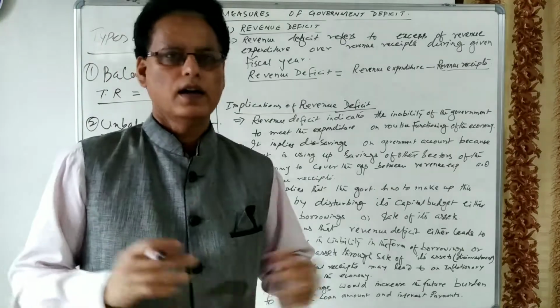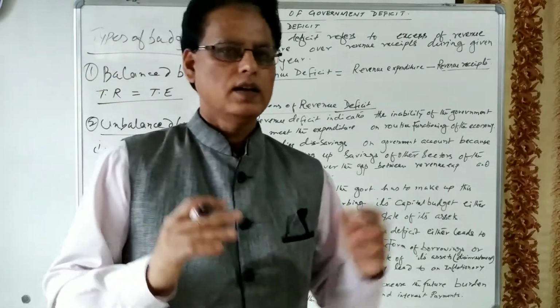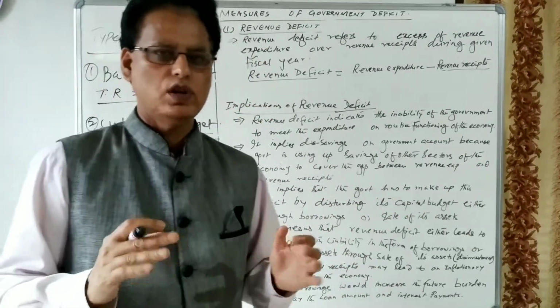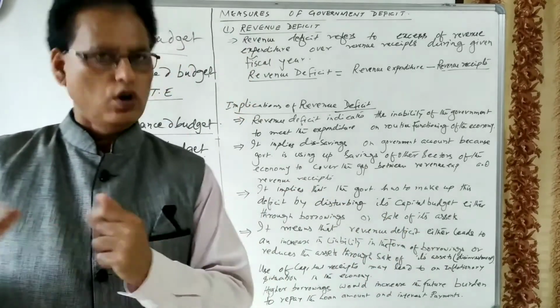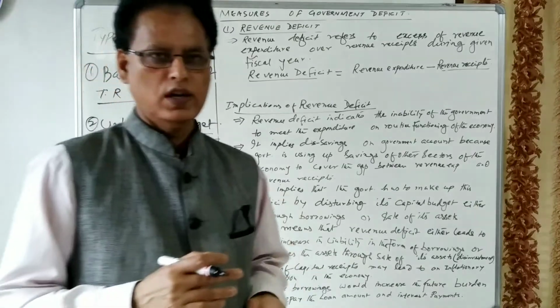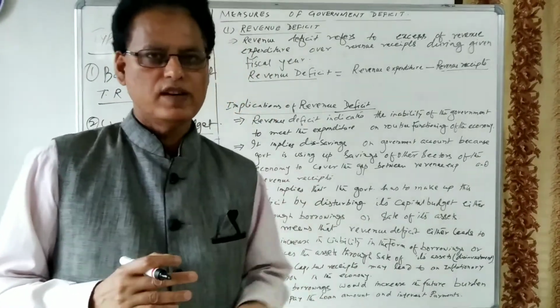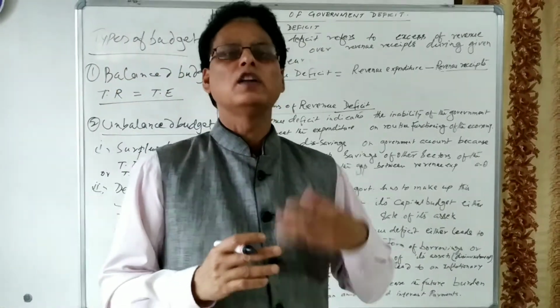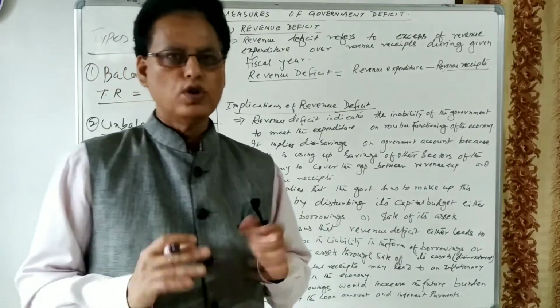Total receipt means revenue receipt and capital receipt. Revenue receipt means tax receipt and non-tax receipt. Capital receipts, you know, include borrowing, disinvestment, small savings, recovery of loans, etc.